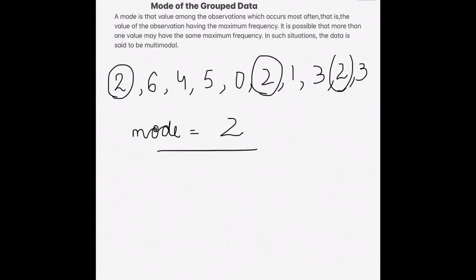But if the size of the data is large, it is not possible to determine the mode by looking at just the observations. So in case of grouped frequency distribution, we can only locate a class with the maximum frequency. That is known as modal class.